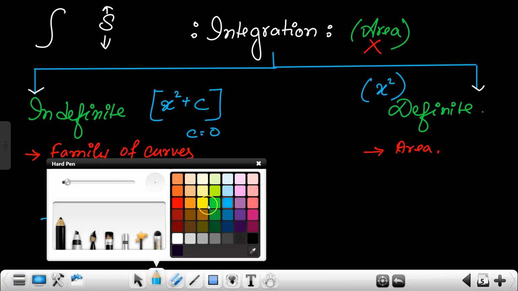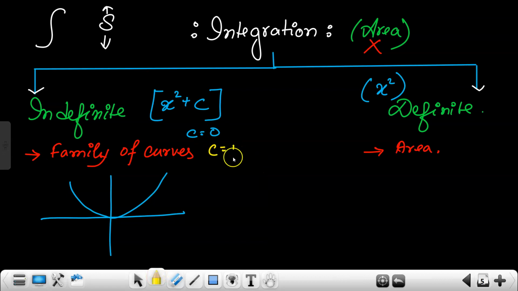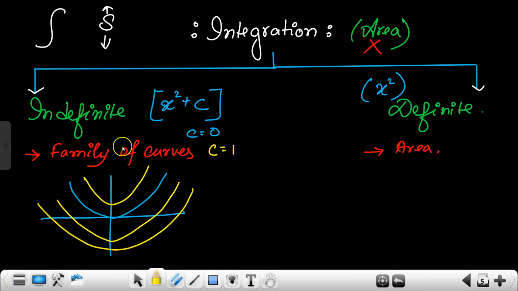Yes or no? When c is equal to 1, it will be one step above. When c is equal to -1, it will be one step below. As you can see, it is giving us a family of curves. For variable c, we are getting variable graphs. So what is this? This is a family of curves. All those things are family of curves.